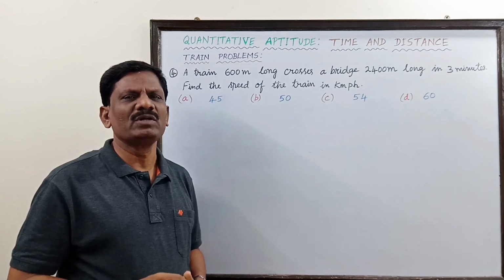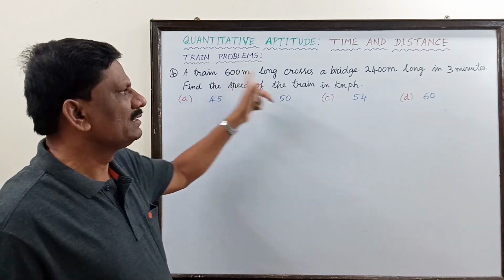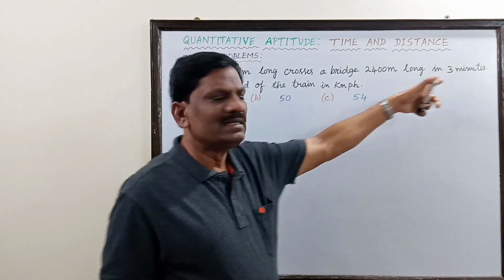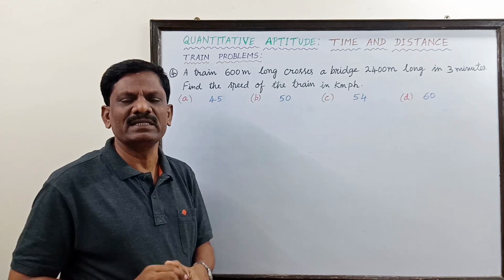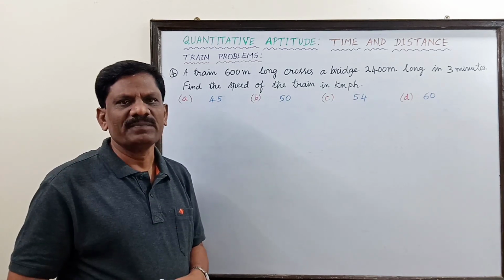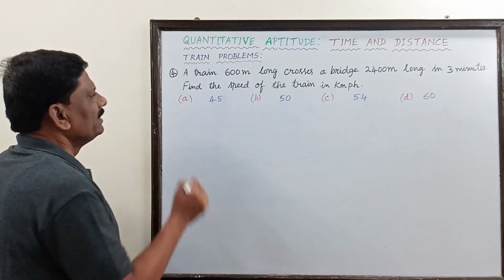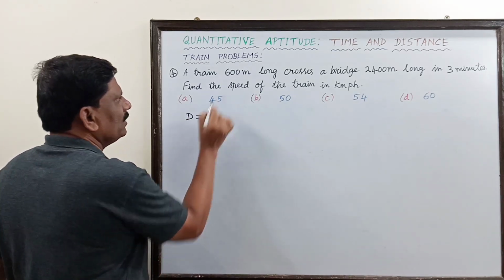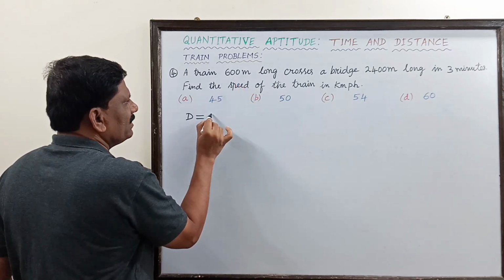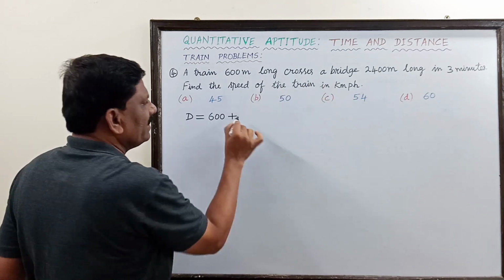Only one point we have to notice is the distance is given in meter, time is given in minutes, speed is asked in kilometer per hour. So we have to convert in a single unit. First, what is the distance travelled? The distance travelled is equal to the length of the train 600 meter plus the length of the bridge.